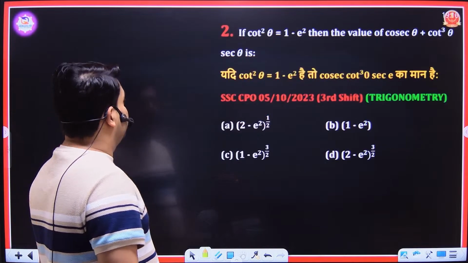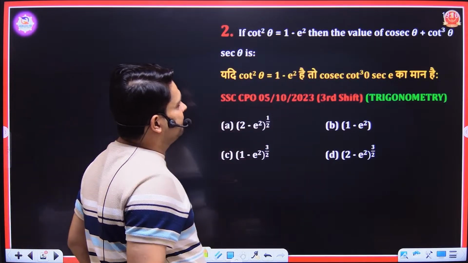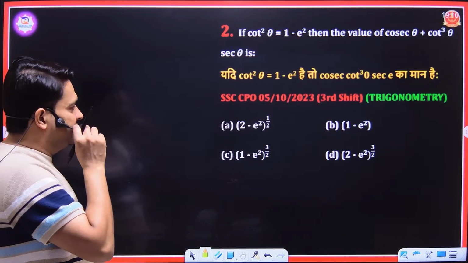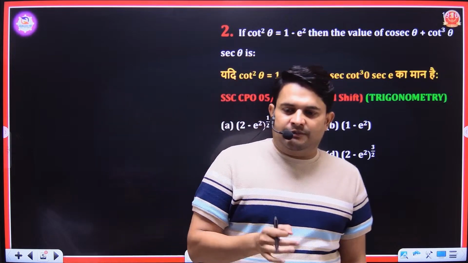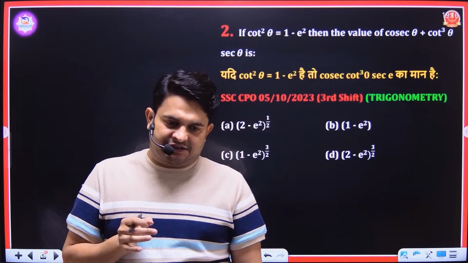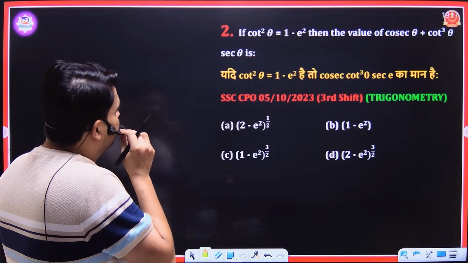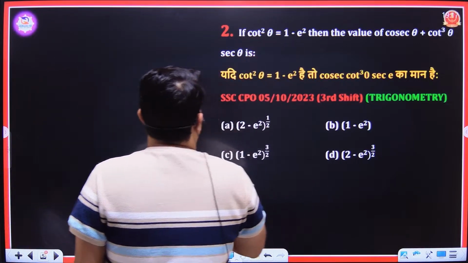Next. If cot square theta is equal to 1 minus e square, then the value of cosec theta plus cot cube theta into sec theta is? We can solve each and every question of trigonometry by simplifying the identities, but we have to do something else. See, what I do, if I put equal to 0,